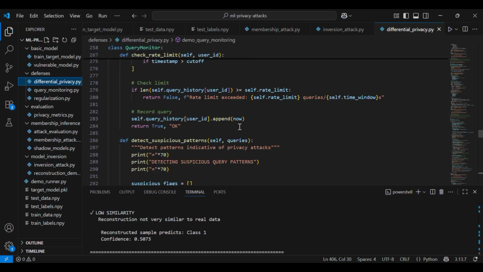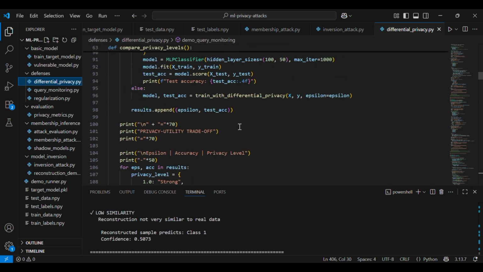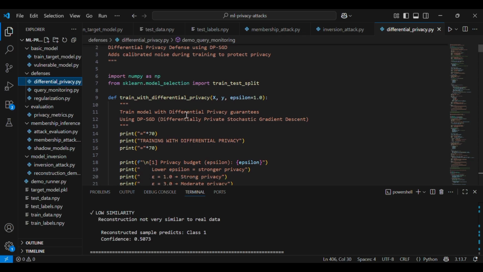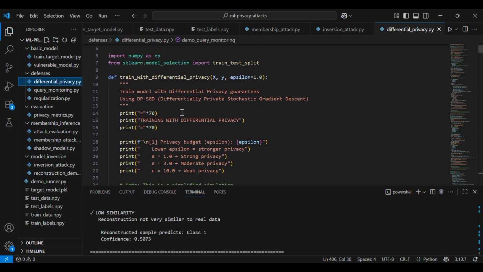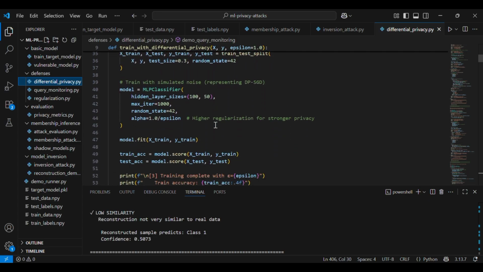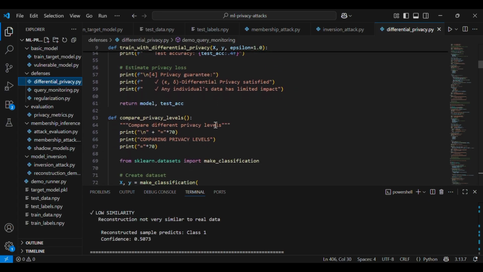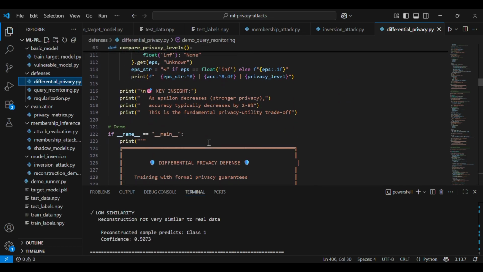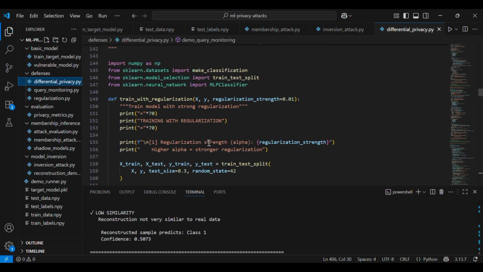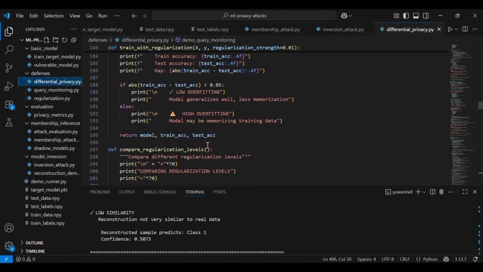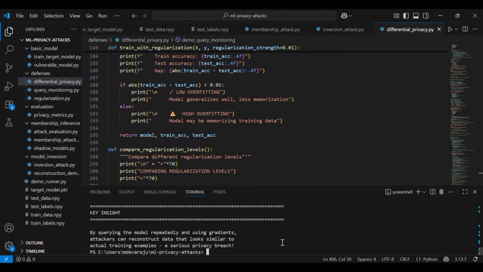Let me talk about the defense strategies now. The first one is differential privacy. Differential privacy is the gold standard. It provides mathematical guarantees that any individual's data has limited impact on the model's output. The key parameter is epsilon. The lower the epsilon, the stronger the privacy. We implemented this using DP-SGD, as I said earlier, the differentially private stochastic gradient descent.